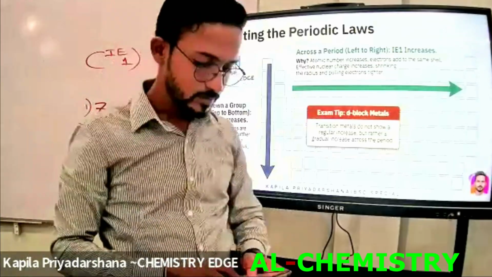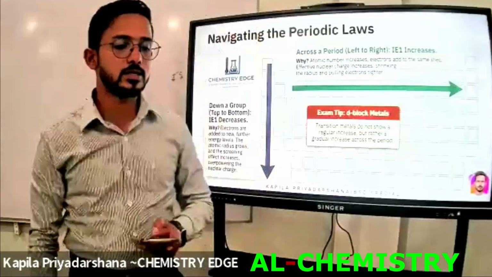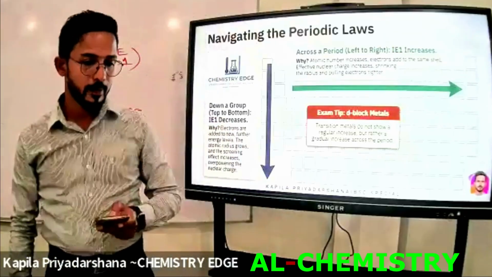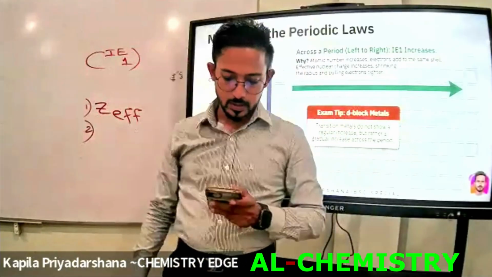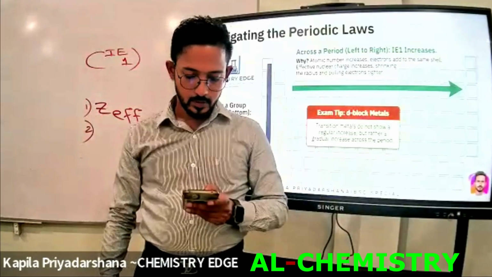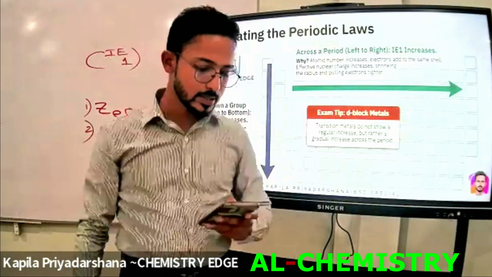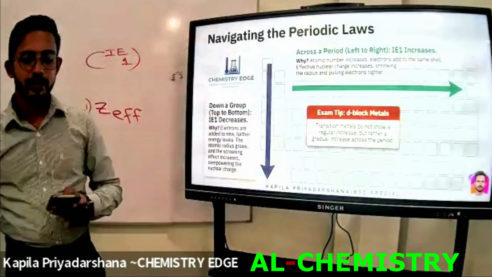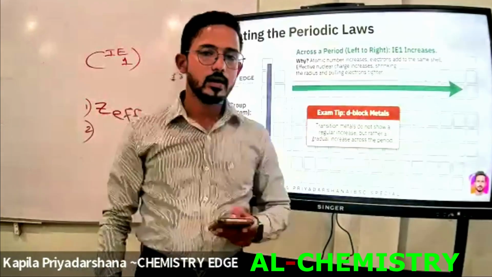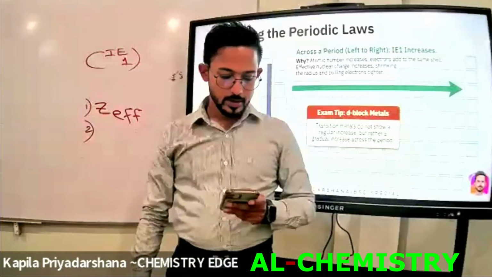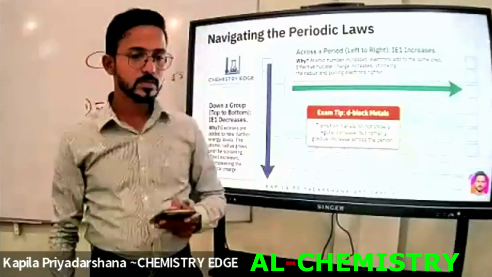Write down here. Next point. Along a period from left to right, as the radius decreases, the ionization energy increases.